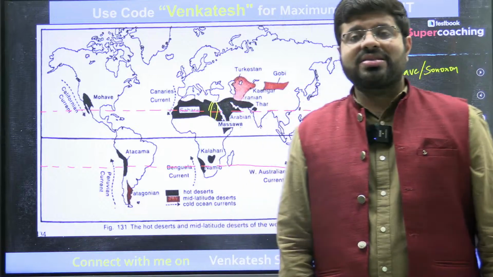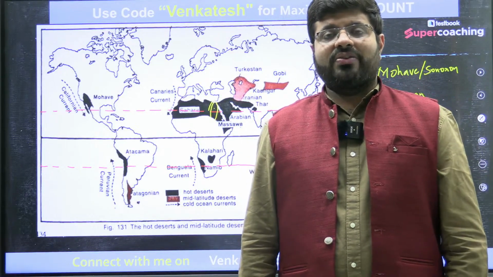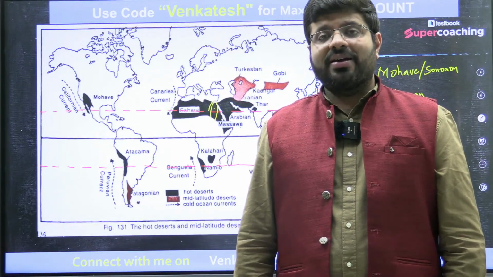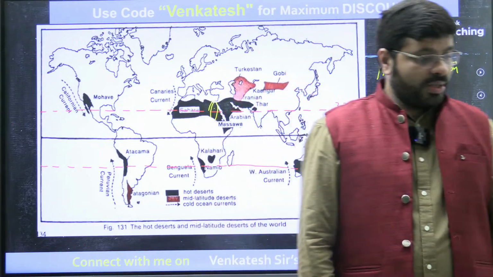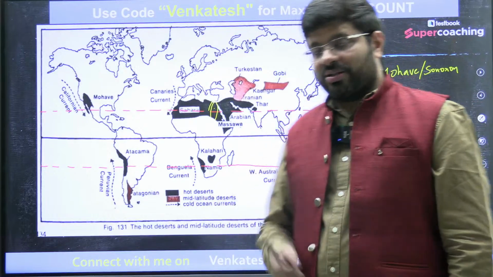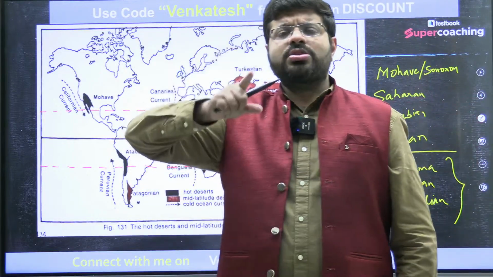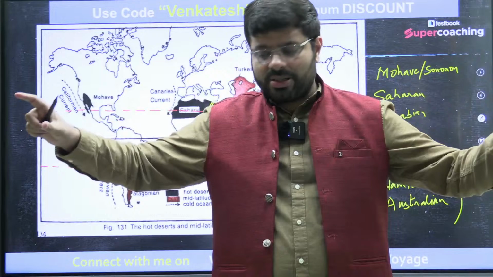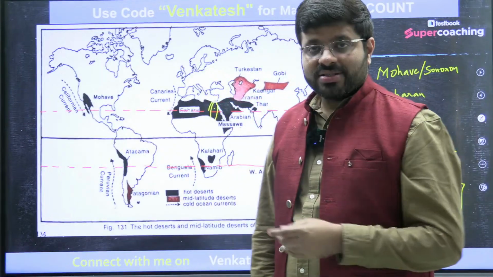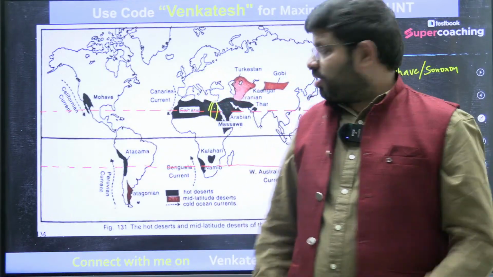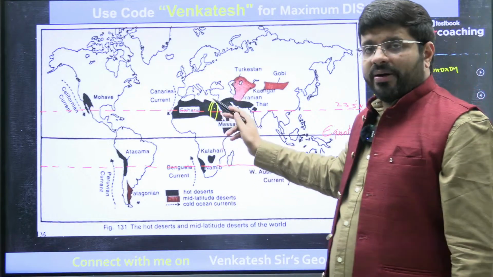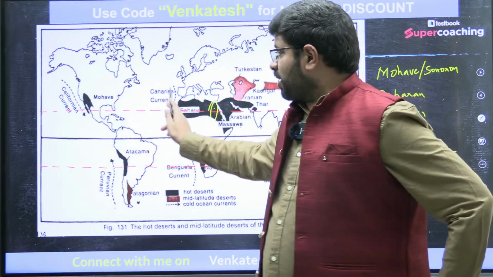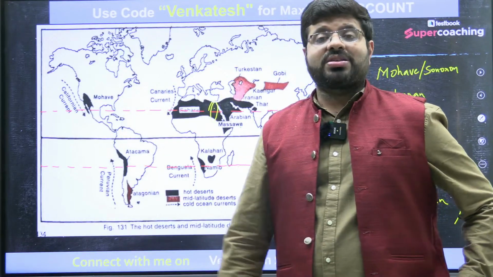So that is the reason why the River Nile here is regarded as a lifeline of civilization. A combination of these four factors put together: the most important is the subtropical high pressure belt, then the trade winds, then the third one, the cold oceanic currents, and then the absence of a permanent stream.